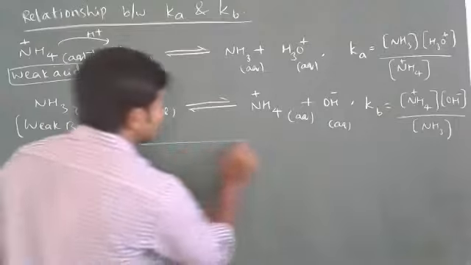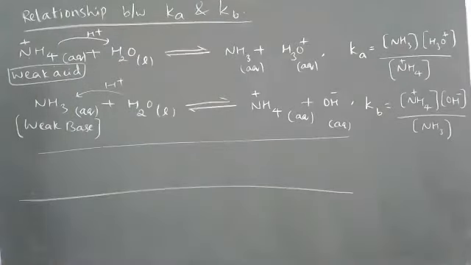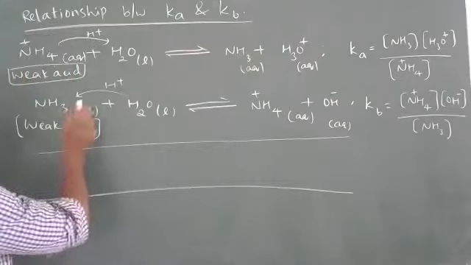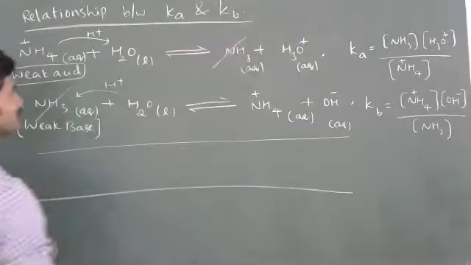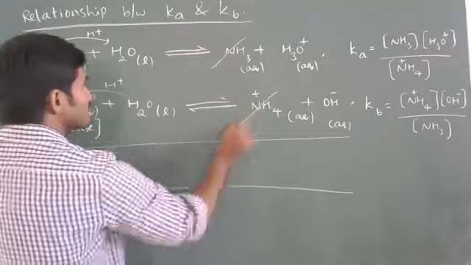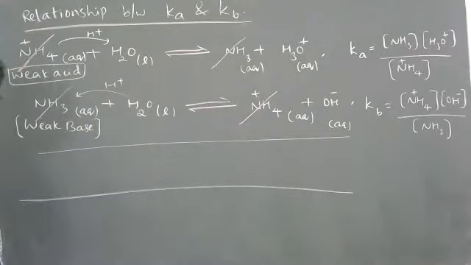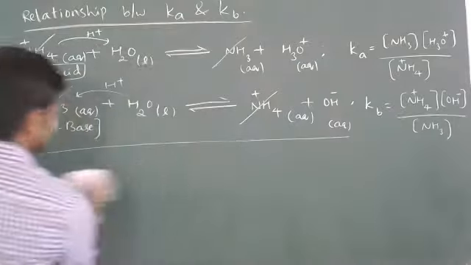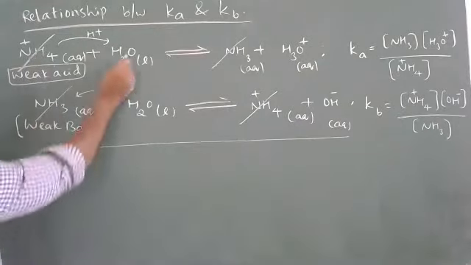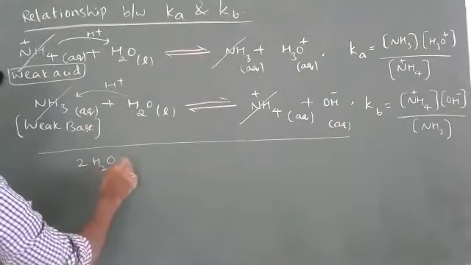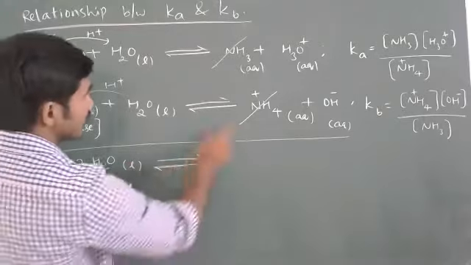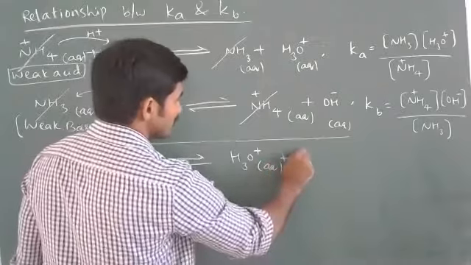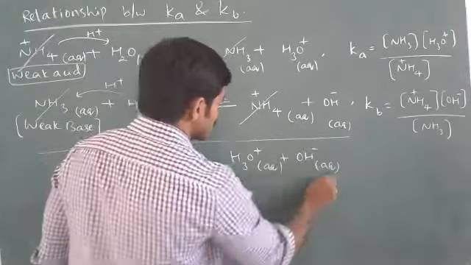Now, I'll add the two equations. What happens on adding? Ammonia gets cancelled, NH4 plus gets cancelled, and what remains is water. So 2 moles of water convert into H3O plus aqueous plus OH minus aqueous.